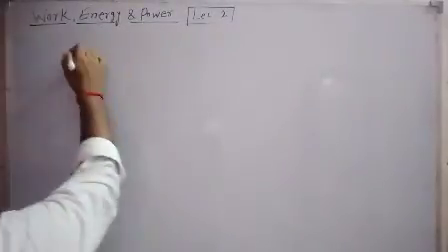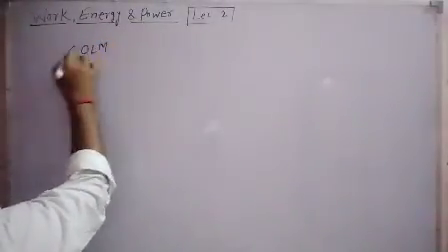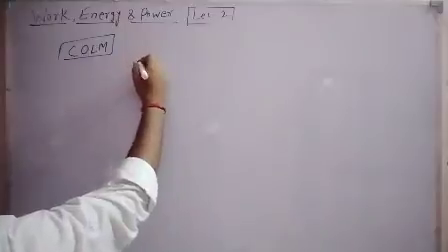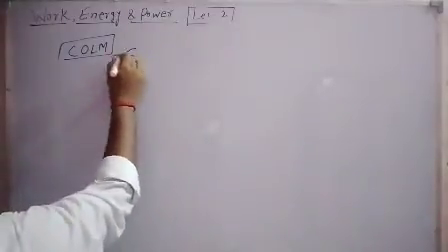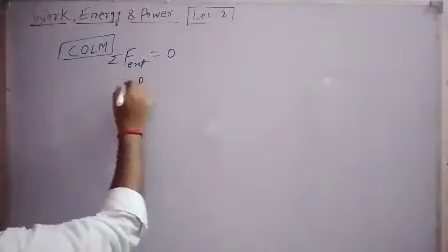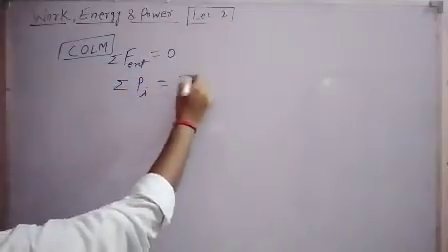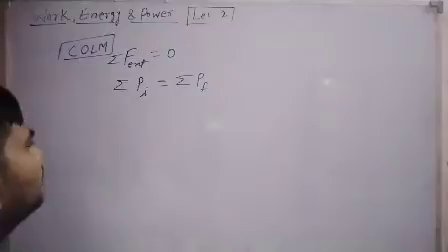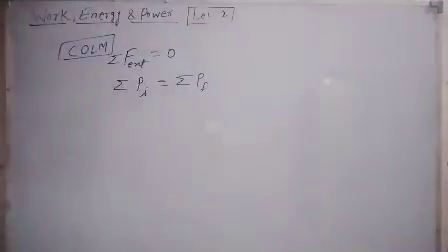And what is conservation of momentum? Conservation of linear momentum states that if the total external force acting on a system is 0, then the sum of initial momentum is equal to the sum of final momentum. Means the momentum of a system remains conserved if the net external force acting on that system becomes 0.